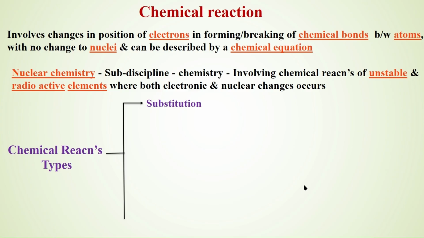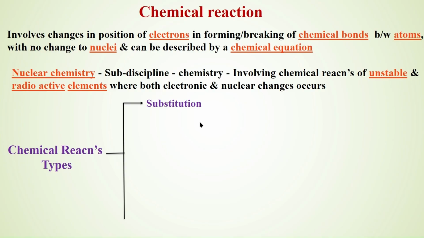It is something like, I am working in an organization, and if I am not working properly, I will be substituted by another. This is called a substitution reaction, or it is also called a displacement reaction. One group is displaced by the other.